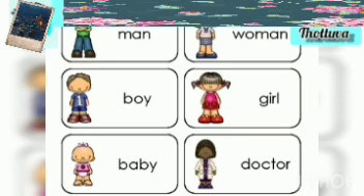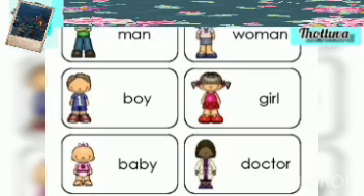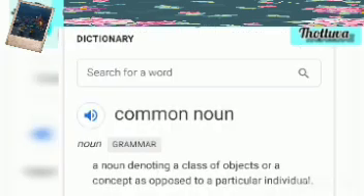For example, in the case of person, if we say boy or girl or man, woman, all these are common nouns or general names. When I say man, it can be any man. I am not particularly specifying which man it is. I simply say the man is very tall. So it can be any man.